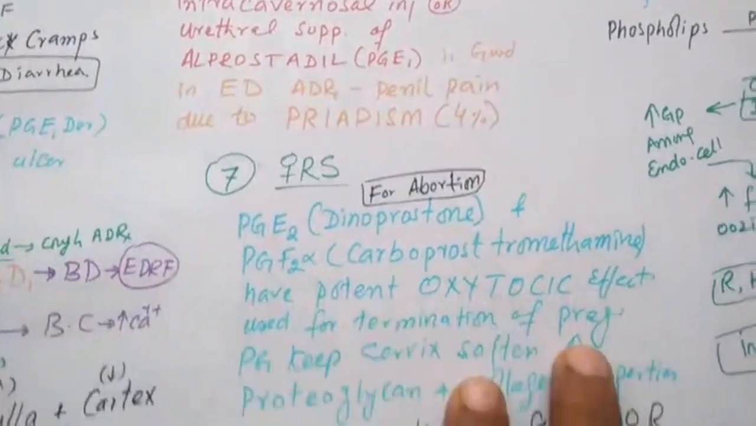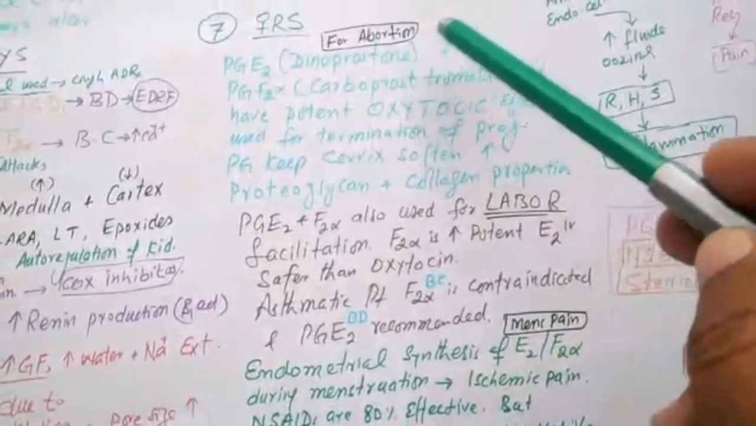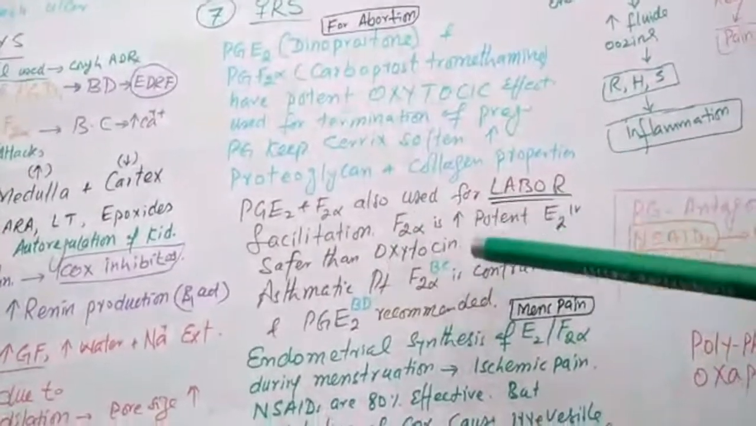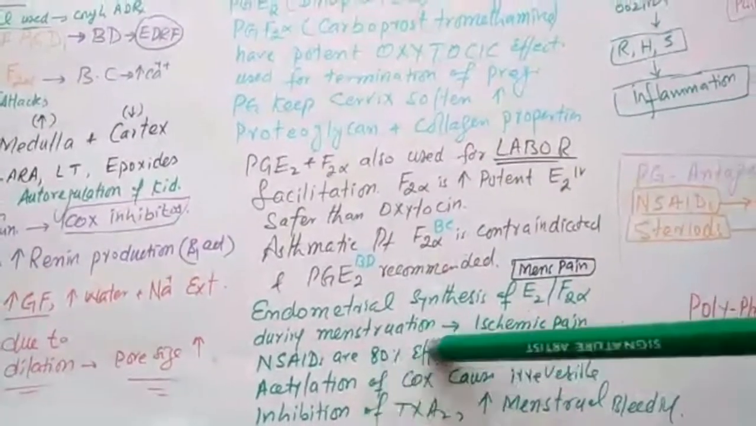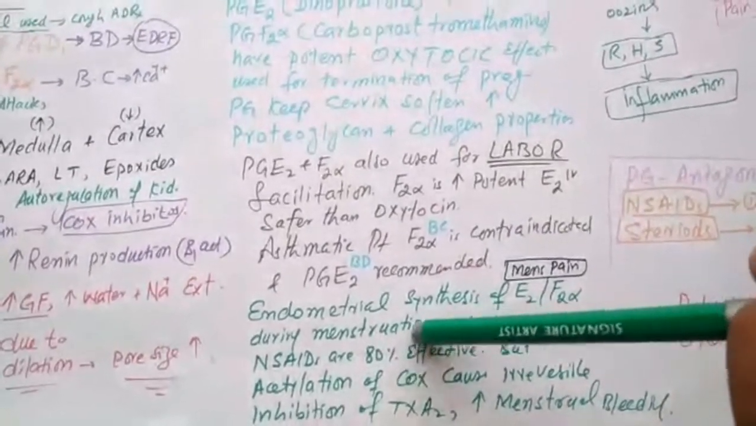of patients. In the female reproductive system, prostaglandins are used for abortion, they are used for facilitation of labor, they are used so that the menstrual cycle can be decreased, and they also cause dysmenorrhea.